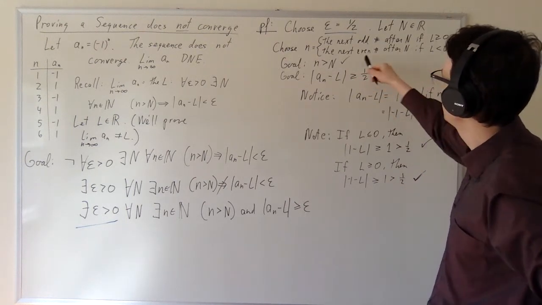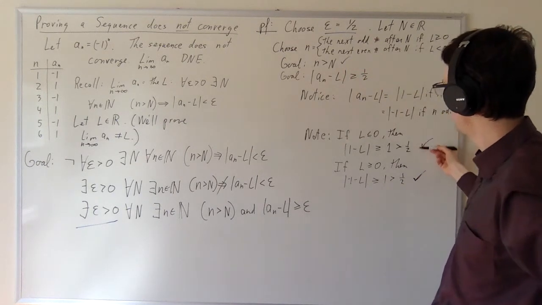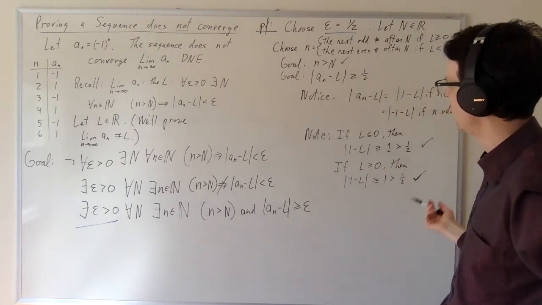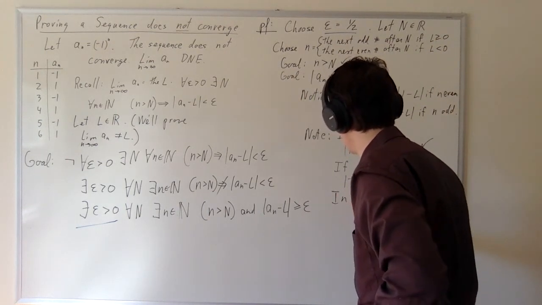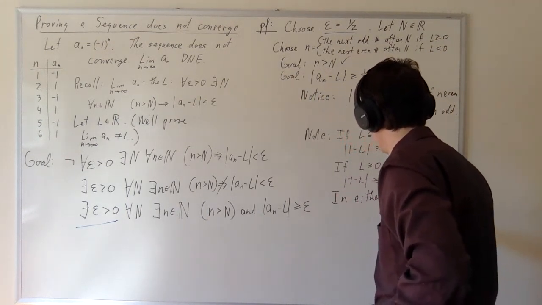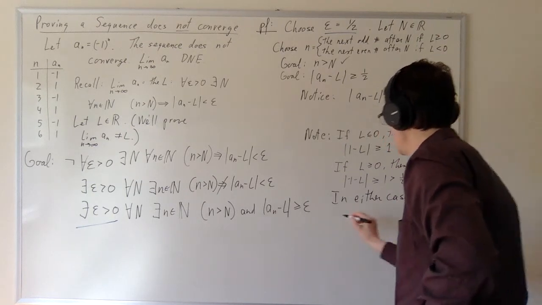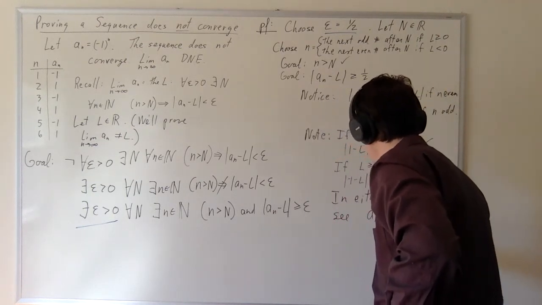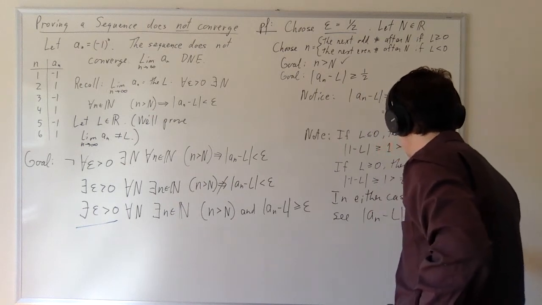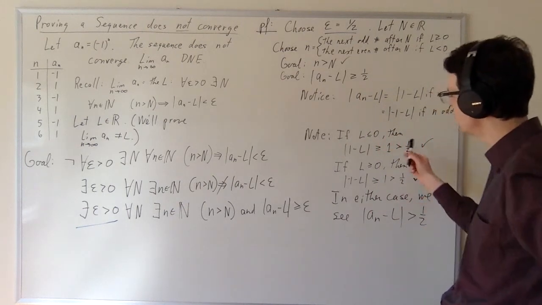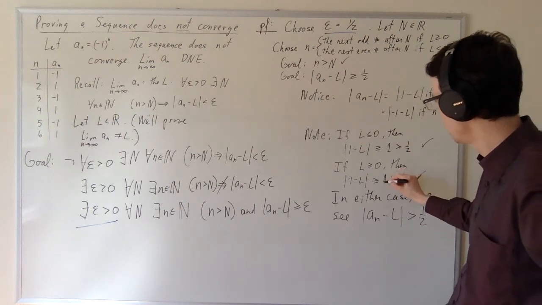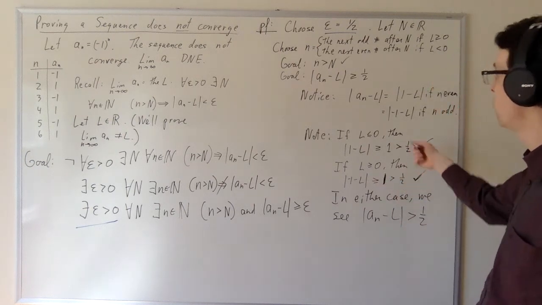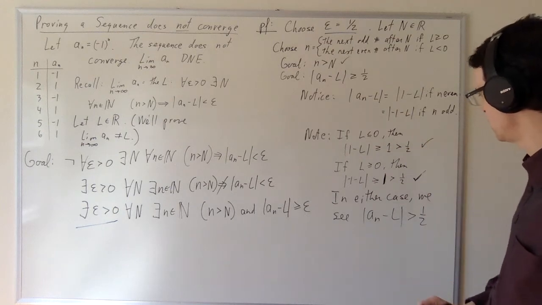If L is negative, then n will end up being even, and then we'll be in this case, and 1 minus L will again be greater than 1/2. So in either case, we see that a_n minus L absolute is going to be greater than 1/2. And I expect you can tell here that we could have chosen epsilon to be 3/4, perhaps even 1, and this would have worked just as well.